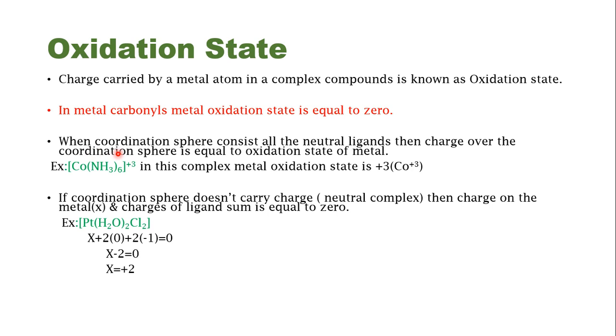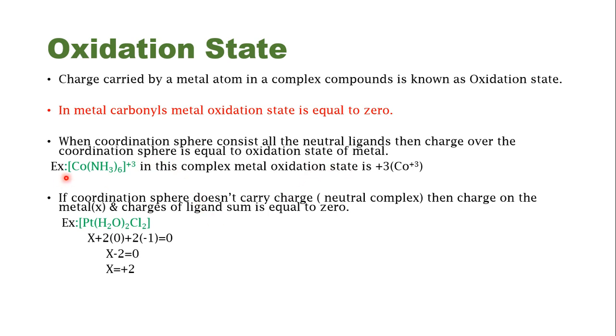When the coordination sphere consists of all neutral ligands, then the charge over the coordination sphere is equal to the oxidation state of the metal. What this means is, if the ligand is not carrying any charge, for example ammonia NH3 or water H2O, then the charge over the coordination sphere will be equal to the oxidation state of the metal.